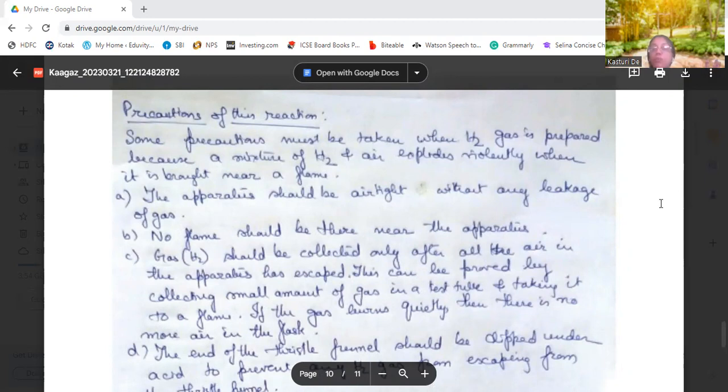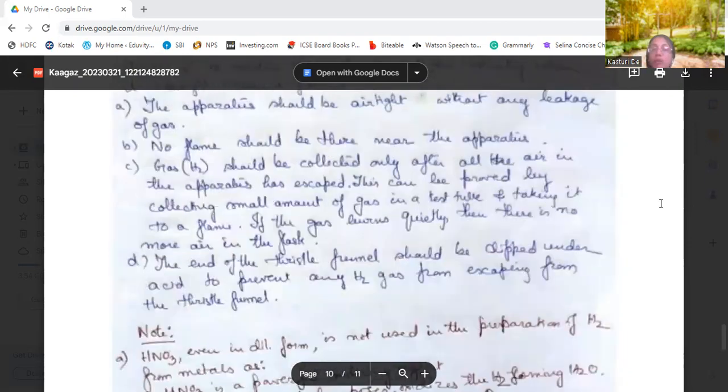The hydrogen should be collected only after all the air in the apparatus has escaped. Otherwise, it will come in contact with the air and an explosion will take place. If a small amount of air is taken in the test tube, and if there is any flame nearby, then a disaster will happen.